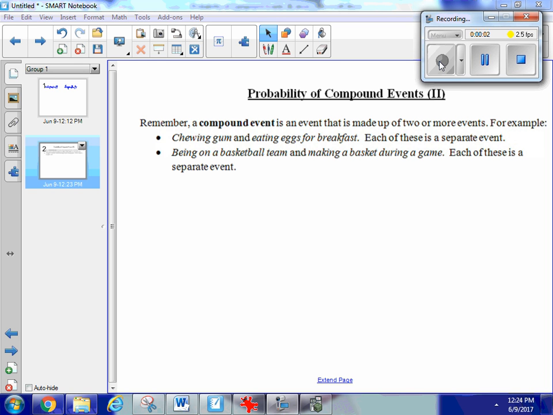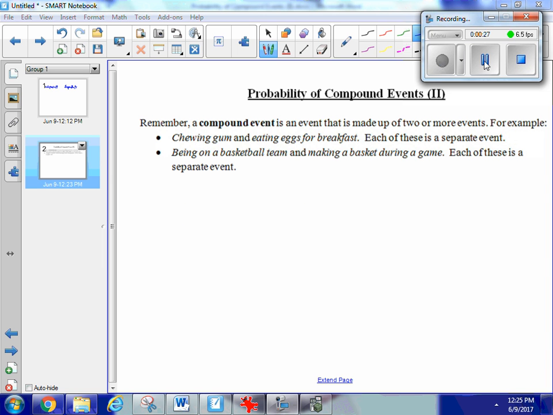So let's take an additional look at compound events, probability of compound events. And remember, a compound event is simply an event that is made up of two or more events. So I have a couple of examples here. Chewing gum and eating eggs, different separate events. Being on a basketball team and making a basket during a game, two separate events.